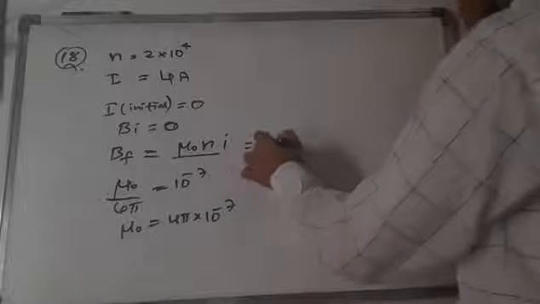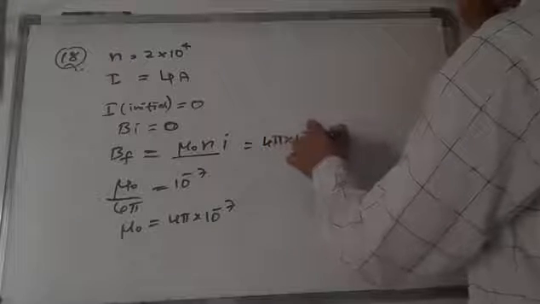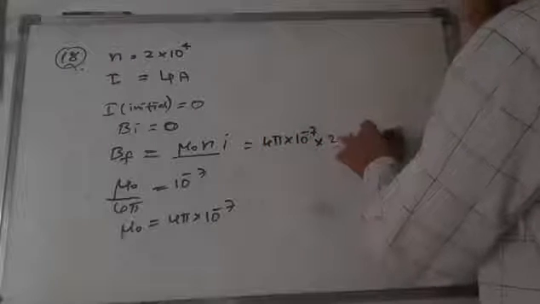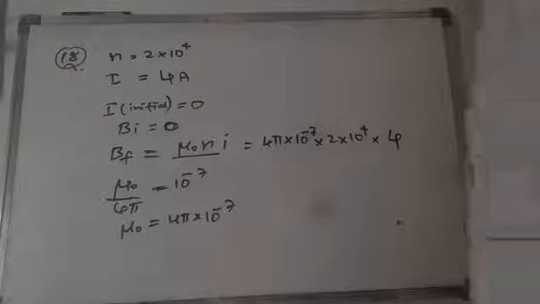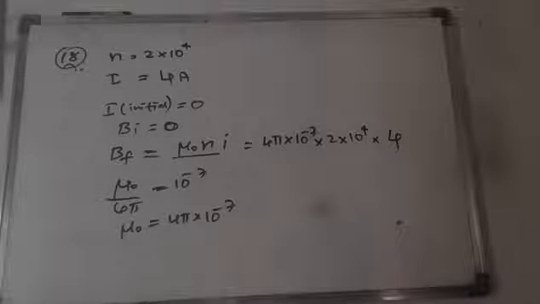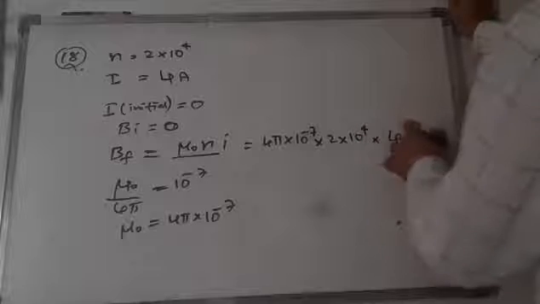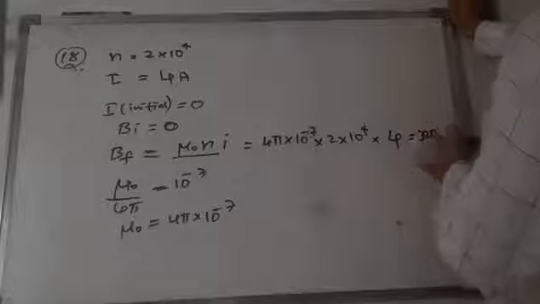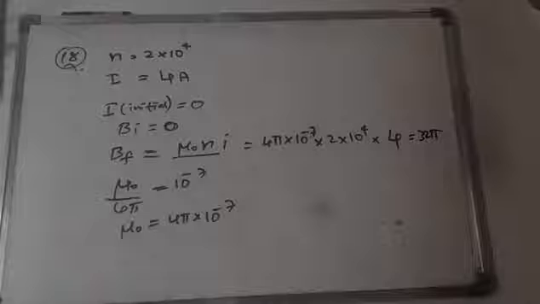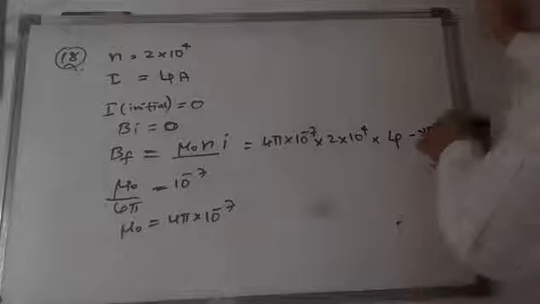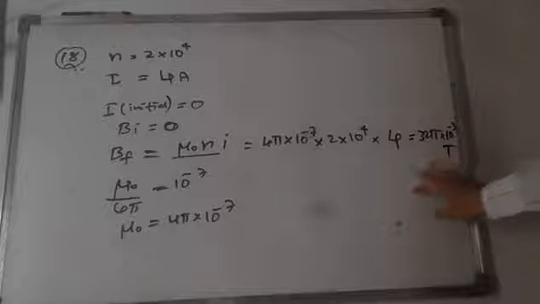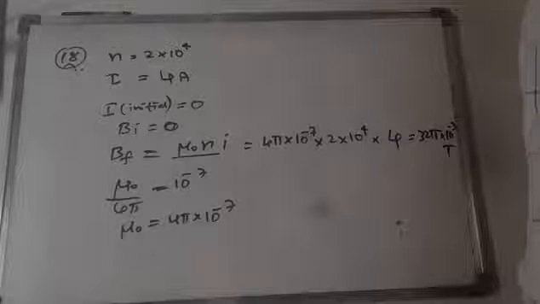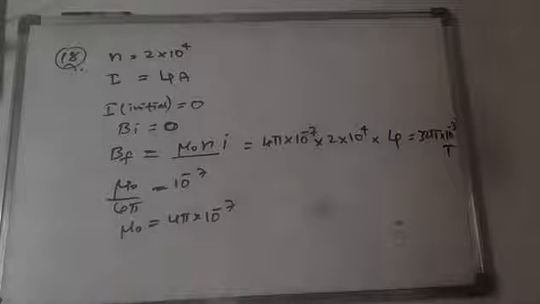So what we will get here? 4 pi into 10 to the power of minus 7 into 2 into 10 to the power of 4 into I, which is 4 amps. This is the final magnetic induction we can say. Okay, so total how much we will get here? This is equal to 32 pi into 10 to the power of minus 3 Tesla we will get. So this is the final magnetic induction. B suffix F is final magnetic induction.